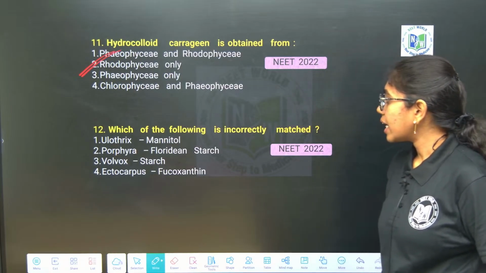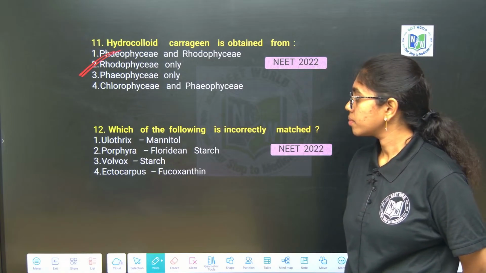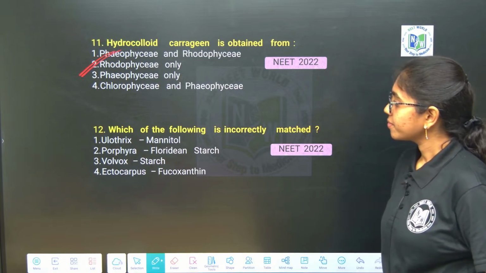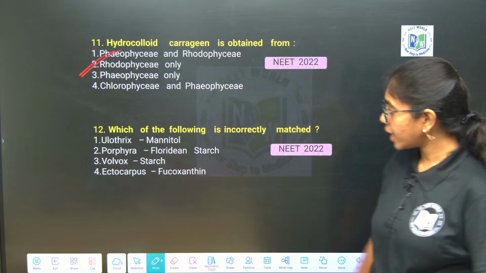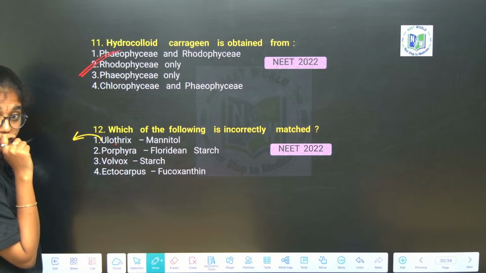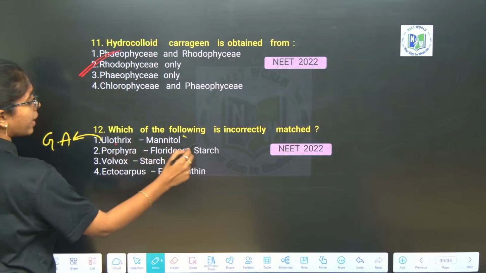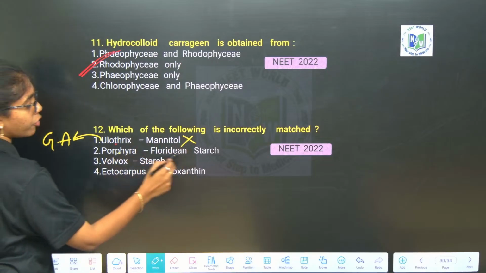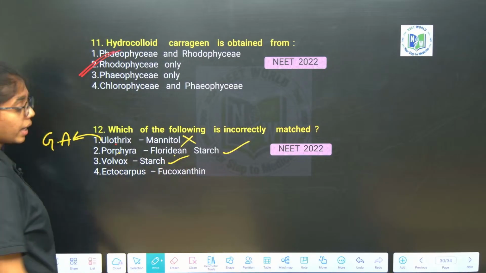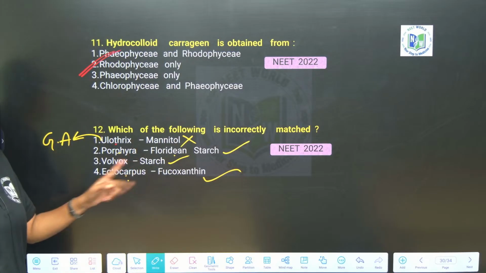Which of the following is incorrectly matched? First you tell me, Oedogonium, Ulothrix is what algae? Green algae. Green algae storage material is what? Starch, not mannitol. Porphyra is red algae. Floridian starch is correct. Volvox green algae, starch is correct. Ectocarpus is brown algae. Fucoxanthin is the pigment, correct. So, what is incorrect over here? Option 1.